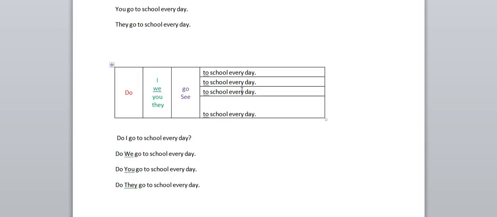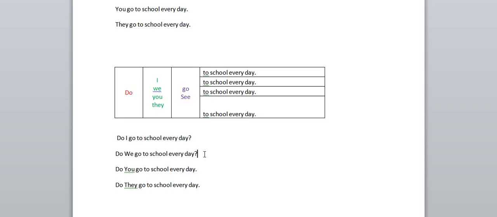Likewise, you can convert into questions. Take any other verbs and practice on your own. Definitely you will get confidence, and while writing also it will come automatically. Based on the subject and the helping verb, you will take a decision.